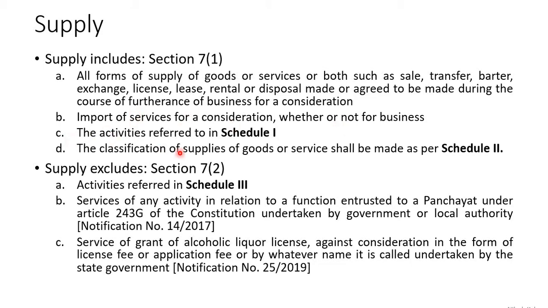Part C says all the activities referred to in Schedule 1, and Part D says the classification of supplies of goods or services shall be made as per Schedule 2. So Schedule 1 and Schedule 2 are given under section 7, subsection 1. Subsection 2 says that all such activities referred to in Schedule 3 will be considered as not a supply, that is, out of scope of supply. So section 7 subsection 2 deals with such activities which are not called a supply, right?